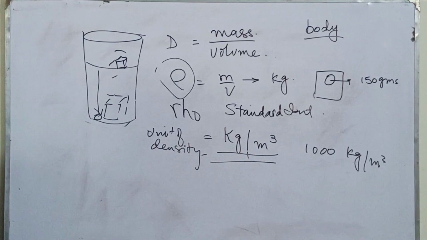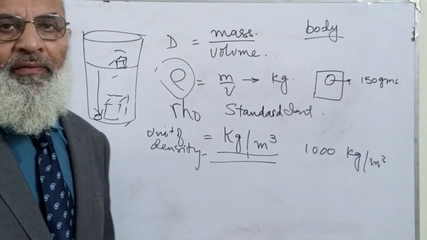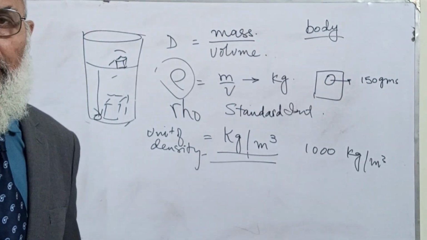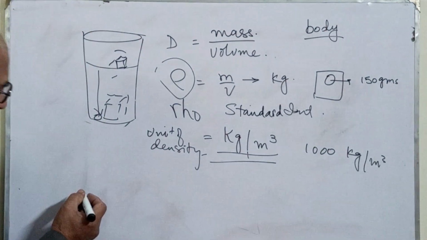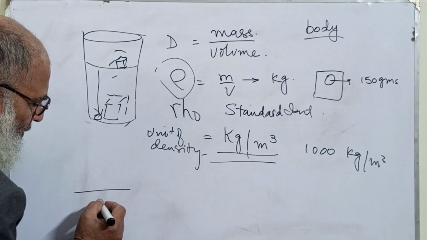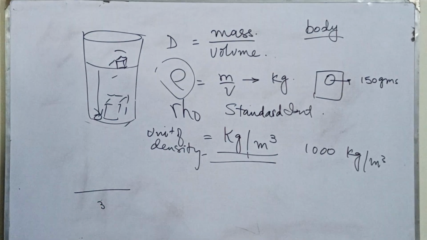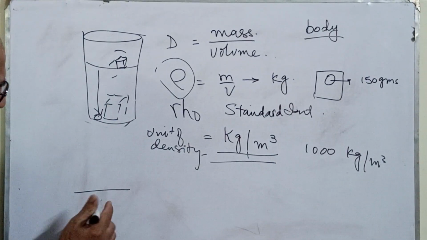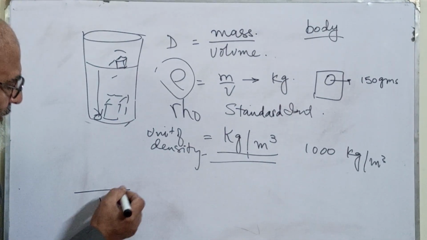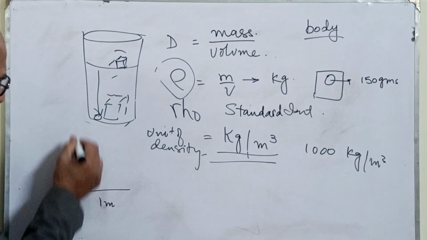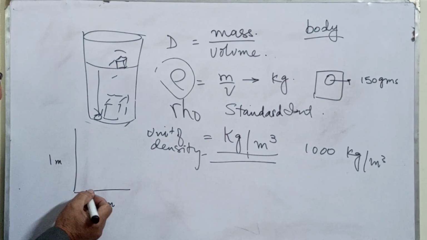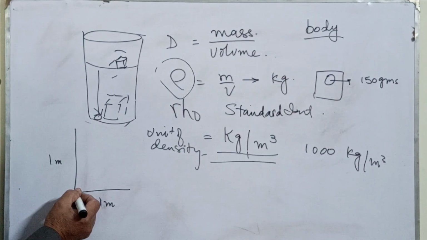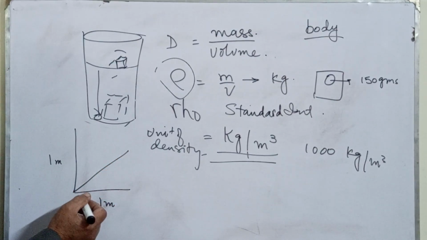What does it mean? If you have a tank which is 1 meter here, this is 1 meter, and height is 1 meter, and it is also 1 meter deep.